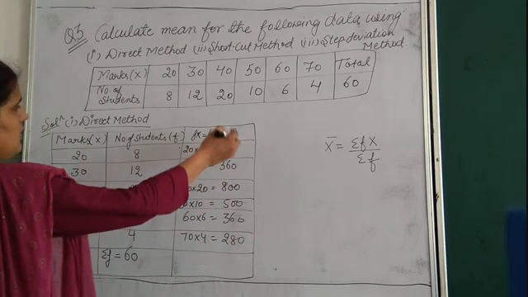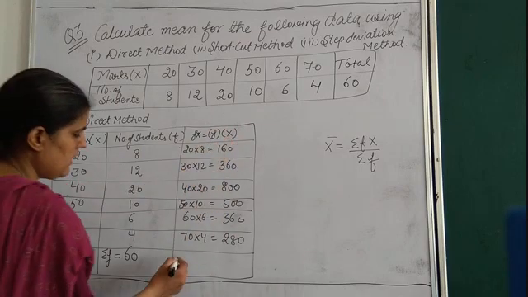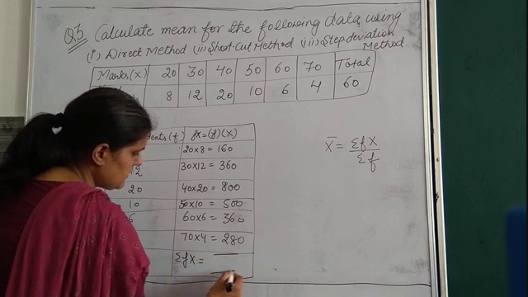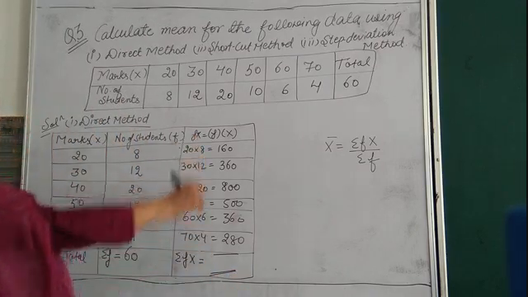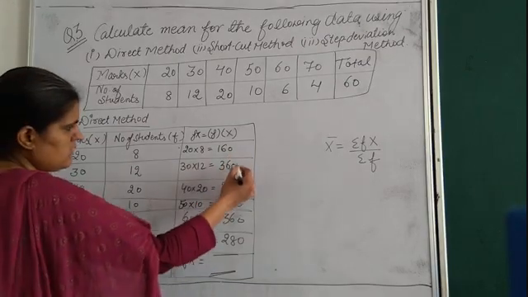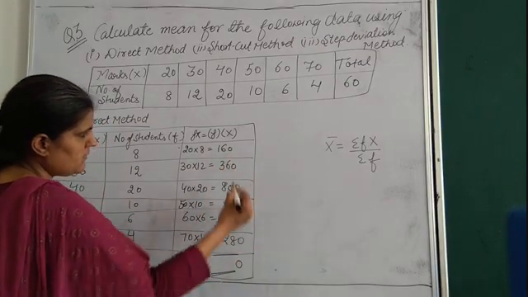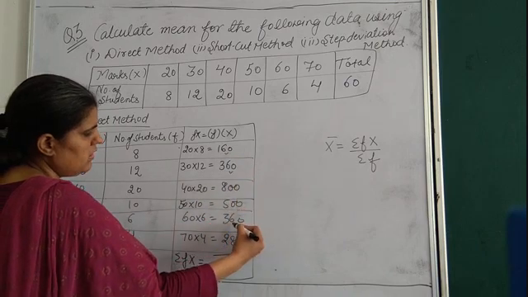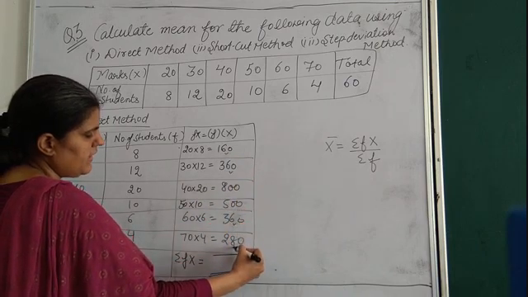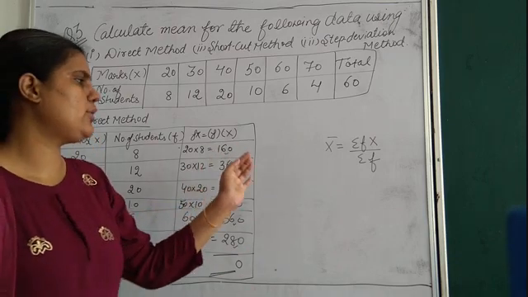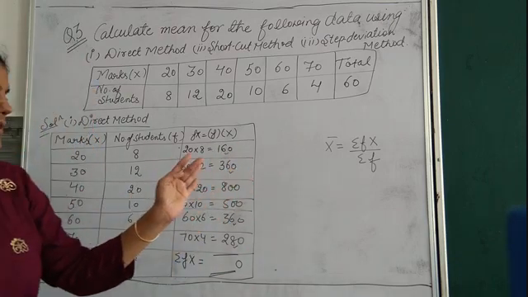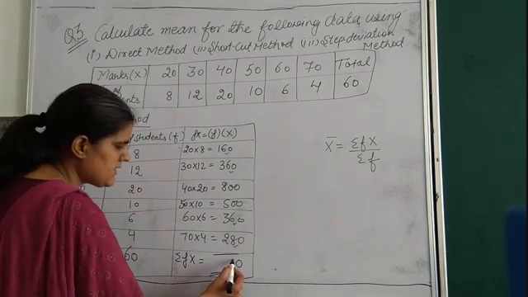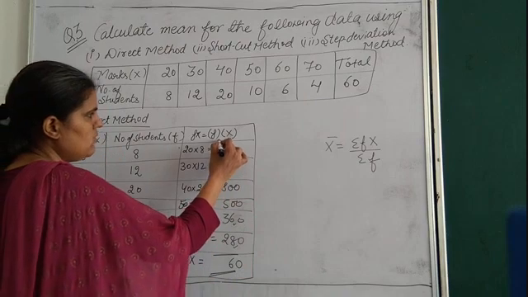Now we will do the total of all these values and we will get sigma fx. Let us add. Last digit is 0, so 0. It is 6, 6 and 6, 12, 12 and 6, 18, 18 and 8, 26. 6 over here, carry 2.